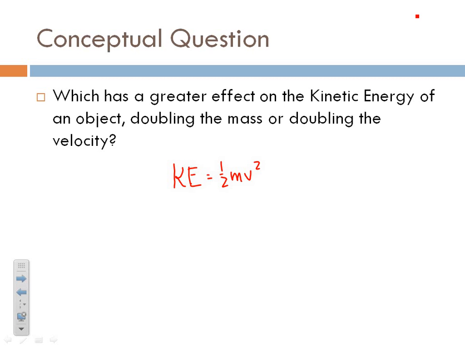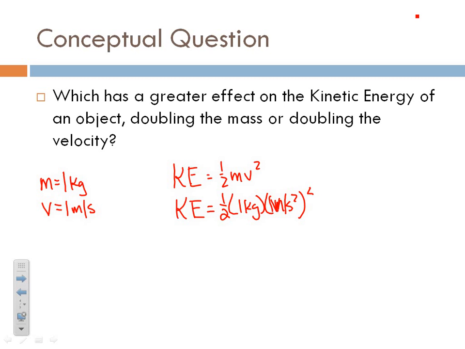So let's just use a couple examples here. Let's say we have a mass of 1 kilogram and a velocity of 1 meter per second. It's pretty easy. When you're doing things to just check on how it's working, you look at simple numbers. So I have a mass of 1 kilogram, and I have a velocity of 1 meter per second.